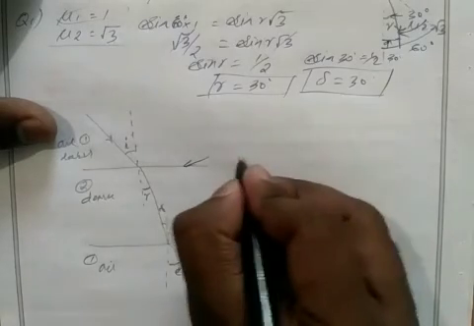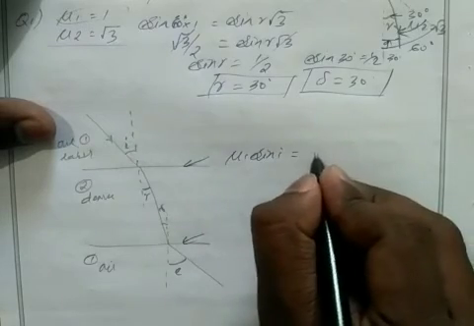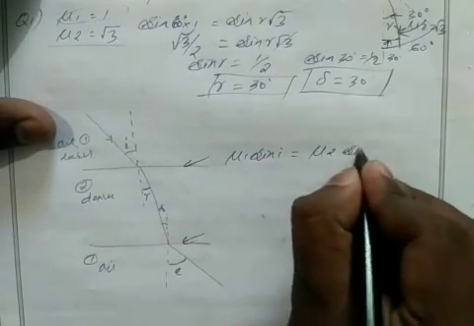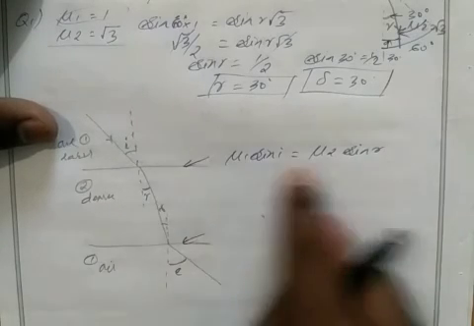What is Snell's law? Mu 1 sine i equals mu 2 sine r. So here I apply Snell's law.